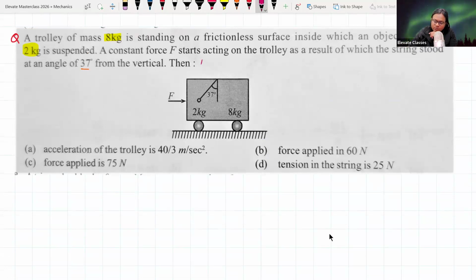Now this is an MSQ question. MSQ means you can have multiple options which are correct. So the acceleration of the trolley is this much, the force applied is this much, and the tension in the string is this much. Tell me, which is the correct answer? Three minutes, give me your answers.